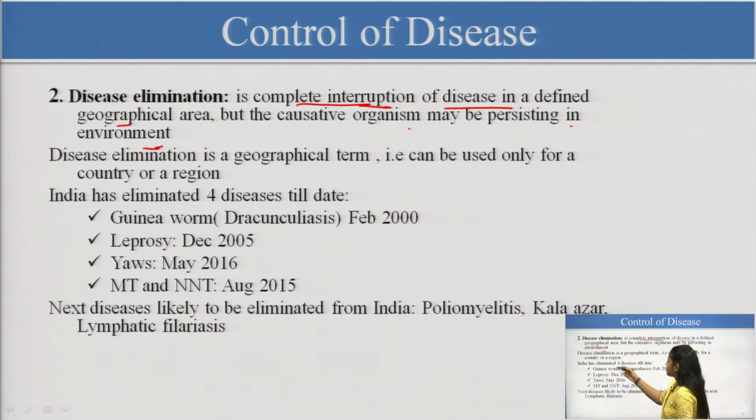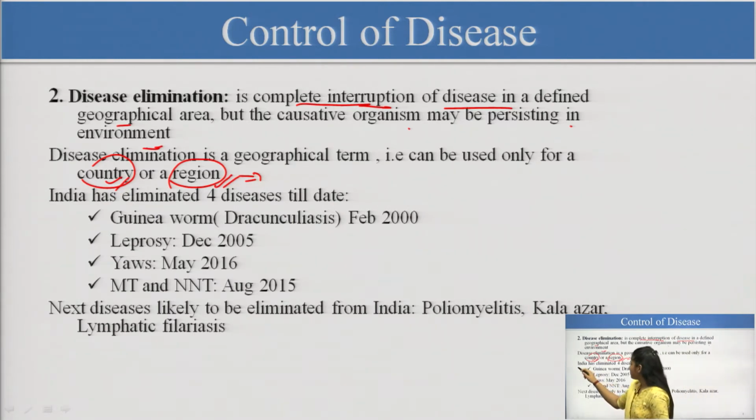So, disease elimination is a geographical term. It can be used for a country, and it can be used for a region. Maybe India has eliminated a disease, but some other countries still have this disease. So, elimination is used at the country level as well as for a region. For a region, we can take an example like Uttar Pradesh or Delhi having eliminated this disease. So, this can be regional as well.